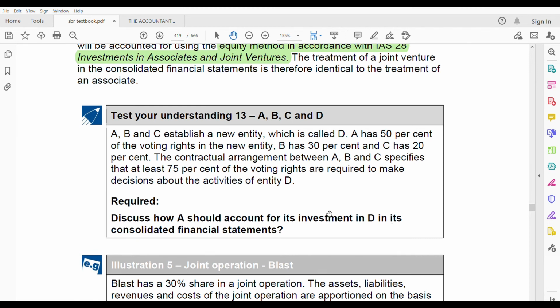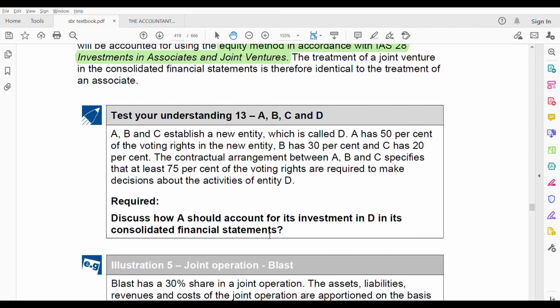A, B, and C establish a new entity which is called D. A has 50% of the voting rights in the new entity, B has 30%, C has 20%. Contractual arrangements between A, B, and C specify that at least 75% of the voting rights are required to make decisions about the activities of entity D. Discuss how A should account for its investment in D in its consolidated financial statements.